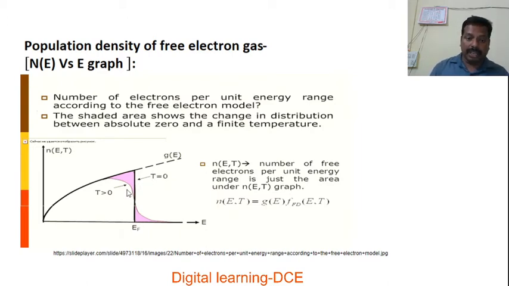But as the temperature increases from 0 to some value, some electronic transitions take place from the energy levels just below the Fermi energy to the energy levels just above the Fermi level, within a range decided by the product kT, the Boltzmann constant and absolute temperature.